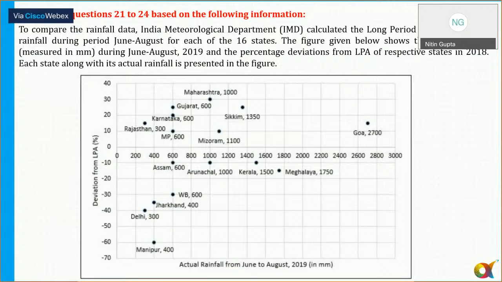Okay. So let me explain it quickly. It says to compare the rainfall data, IMD calculated the long period average, LPA, of a rainfall. Discuss करना है नहीं. So I can move to the next set ना. इसमें there was no calculations also. So here, no needed. ठीक है. Calculated the long period average of the rainfall during June, August 16. The figure given below is the actual rainfall. ठीक है. So I'm moving to the next set. Then, if it is not needed.